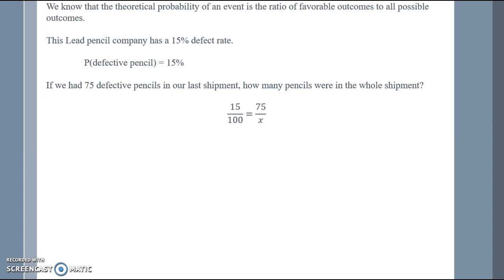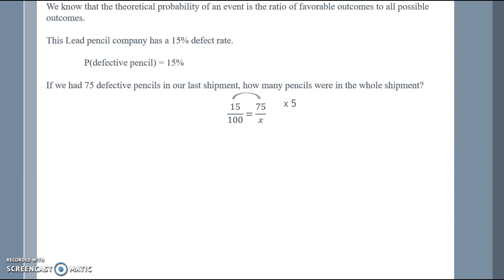We can write a proportion here. So 15 out of every 100 are defective. We'll set that equal to 75 were defective. So notice that I have defective in the numerator and total pencils in the denominator. So we want to know how many were in the total shipment.